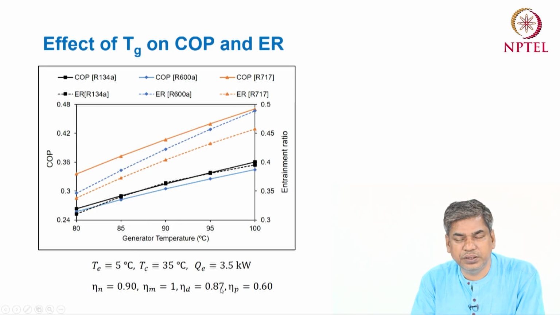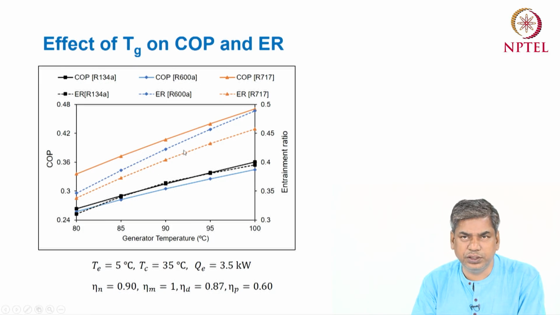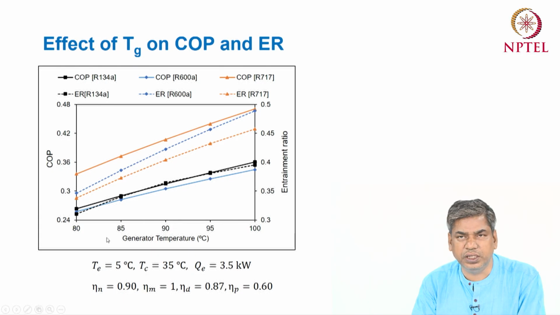If the generator temperature increases, then the COP and also the entrainment ratio both increase. So a higher generator temperature is favorable for the system in terms of COP, and the entrainment ratio will also be higher.